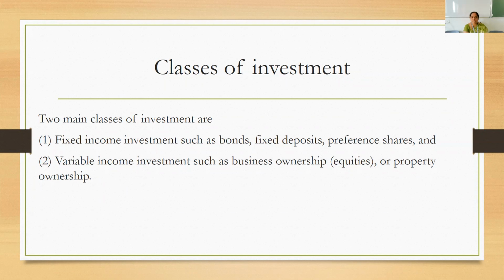And if your investment is going to fetch you a variable, meaning varying, rate of return, what you're receiving today, you may not receive tomorrow. The return you are receiving today will not be the same tomorrow, or what you're receiving this month will not be the same next month. We call such investments variable income investments, where the return is not consistent, it keeps varying. Under variable income investments, we have equities or real estate, for example, your properties.